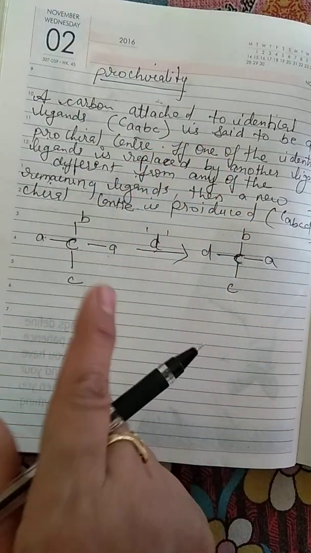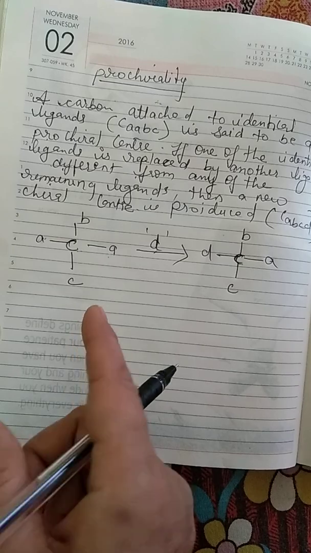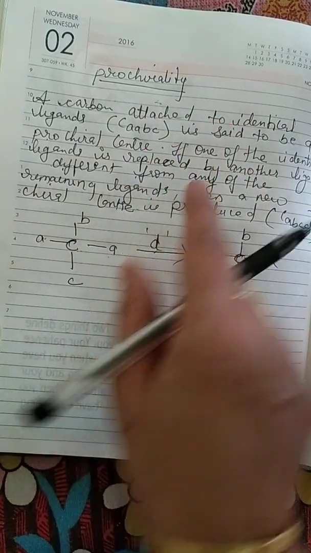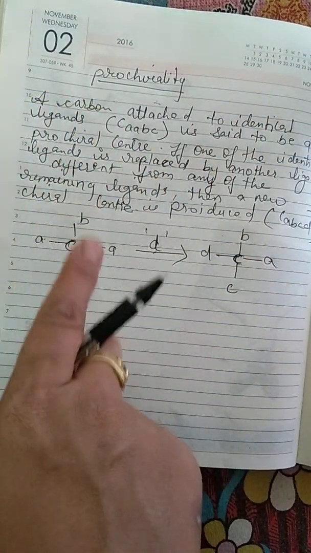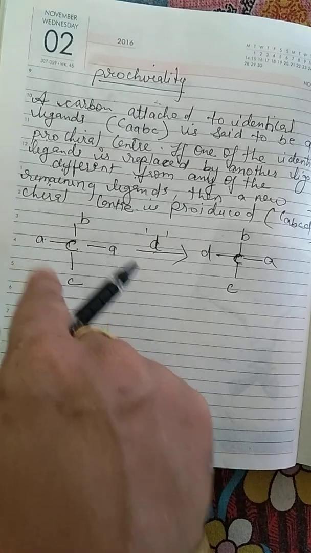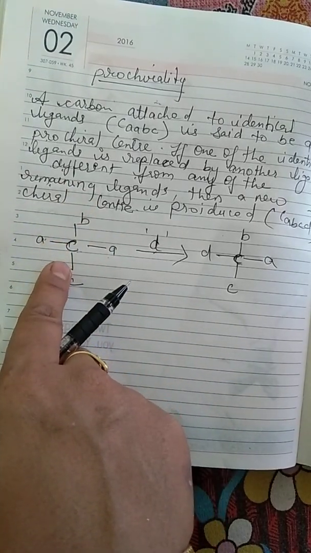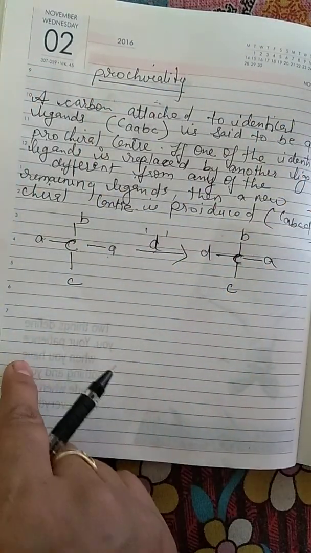Okay, this is sufficient. Prochirality is generally asked for 2 marks, so this definition and this example are sufficient. If you are not remembering what group should be put in place of ABCD, just write ABC and show this reaction, it is sufficient.